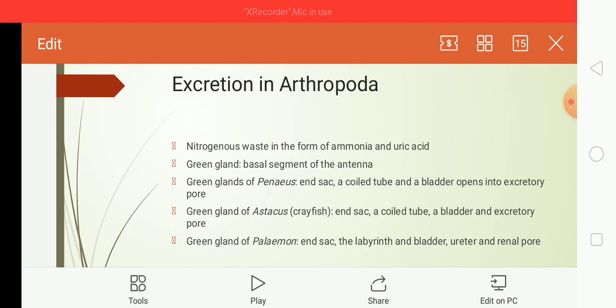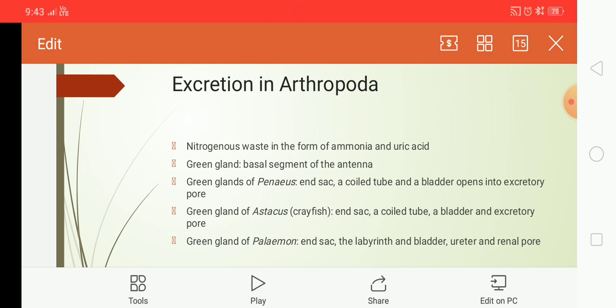For example, in the green glands of Penaeus, that is in marine prawns, each green gland is formed of an end sac, a coiled tube called the labyrinth, and a bladder which opens out in the excretory pore. Whereas the green gland of Astacus, that is in crayfish, is formed of an end sac, then a coiled tube, the labyrinth, then a bladder and the excretory pore. Here the end sac is formed of two regions, namely the saccule and the cortex.